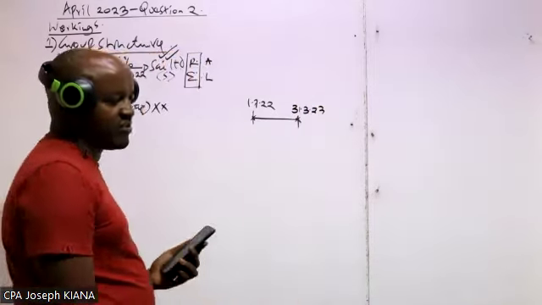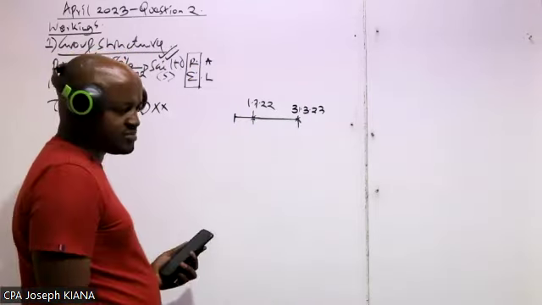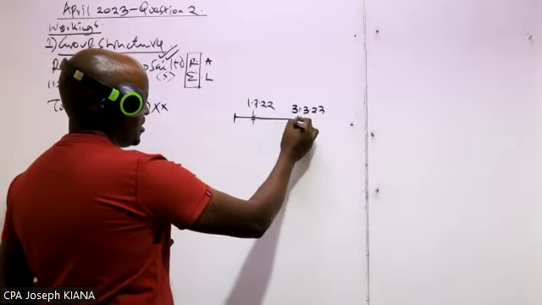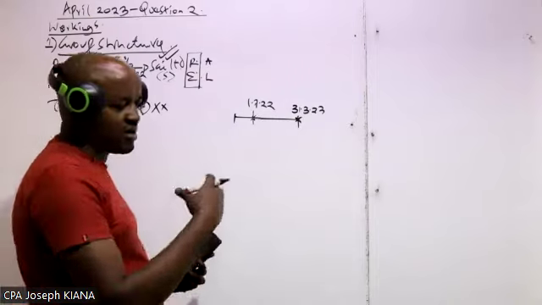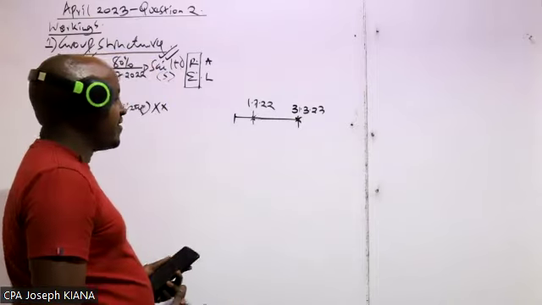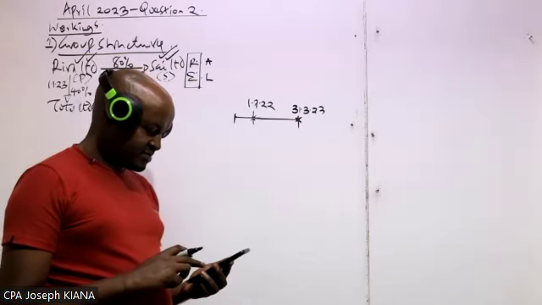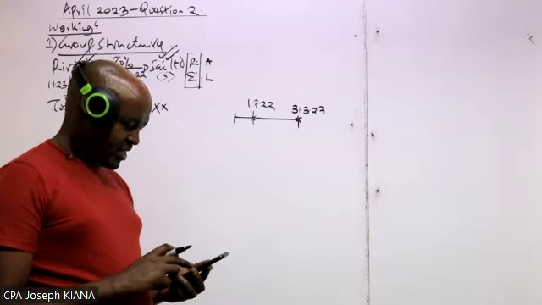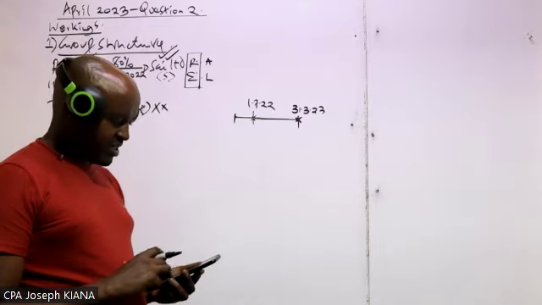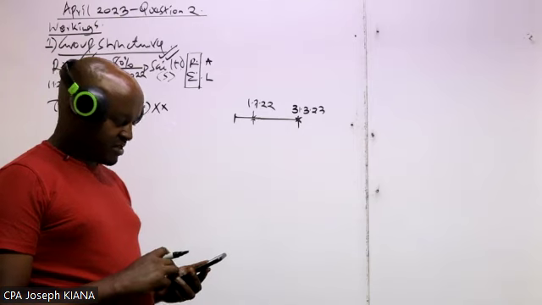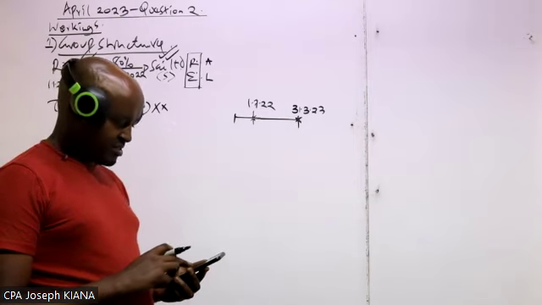31st of March 2023. So basically what that means is that if the year of the group is ending on 31st of March 2023, when did that year start?